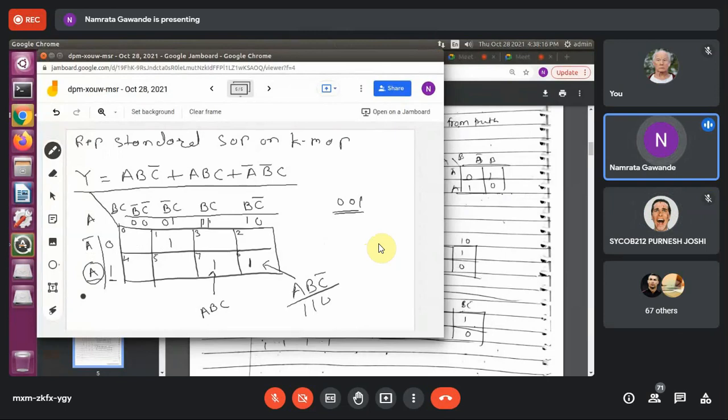In SOP there are min terms. Always the terms present in the expression will be considered as 1, meaning the output. And the remaining terms, those not present in the Boolean expression, what do you have to write here? 0, 0, 0, 0.